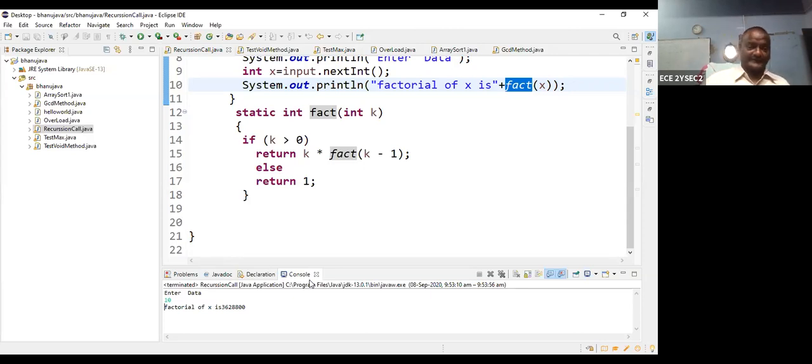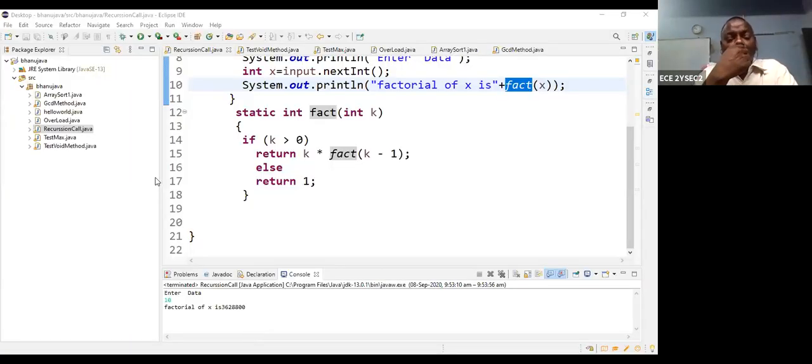Right. Last and final, I want to ask one question. What is the 1 factorial value? Can anybody explain? Hello? What is the 1 factorial value? Can anybody respond?